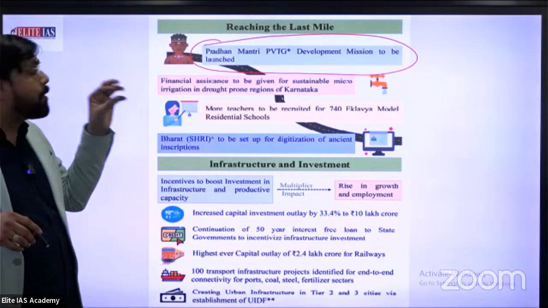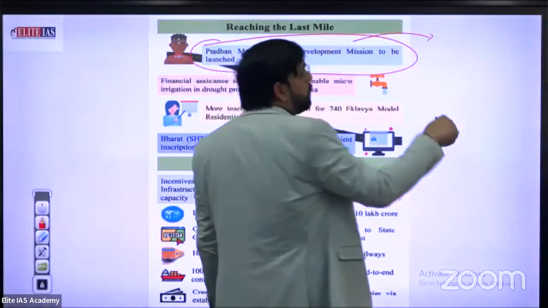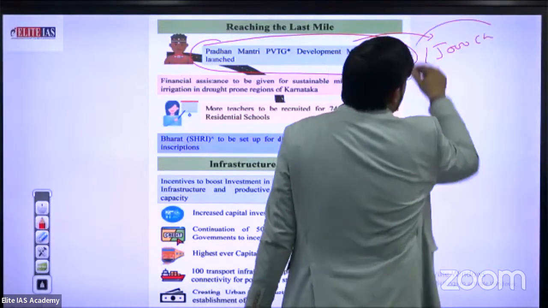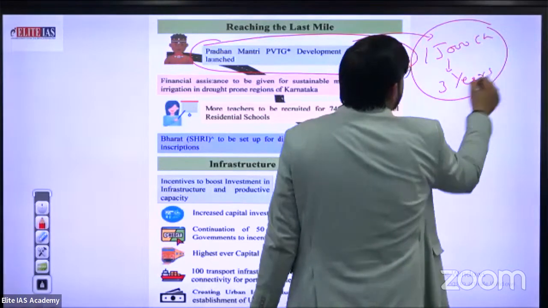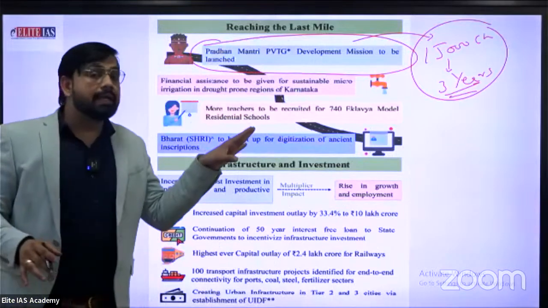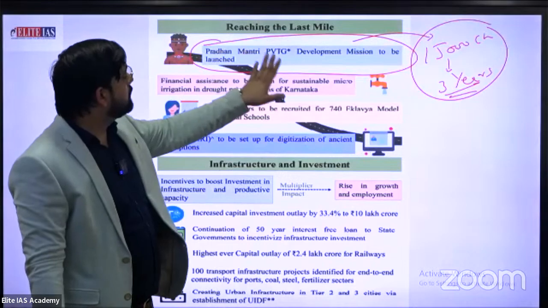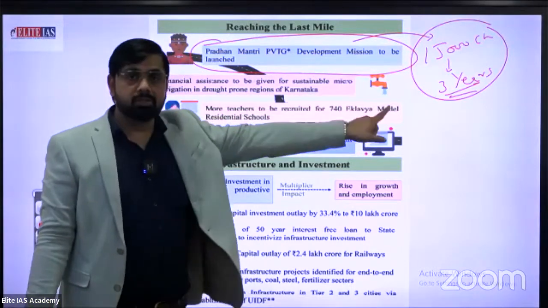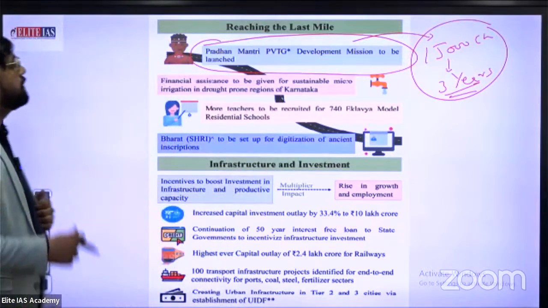In financial year 2023-2024, the government provides approximately 15,000 crore rupees for the upcoming 3 years under the PVTG scheme. Write down 15,000 crore rupees under the PM Particularly Vulnerable Tribal Groups mission, for the upcoming 3 years. Okay, to fulfill the basic problems of tribals.